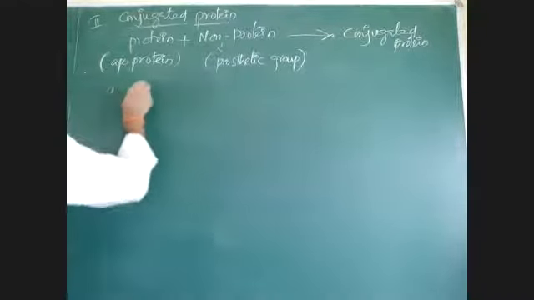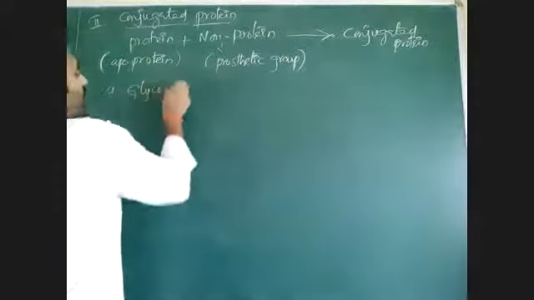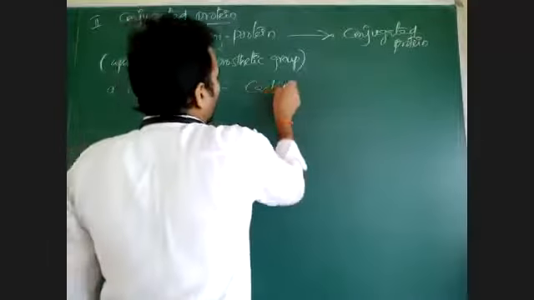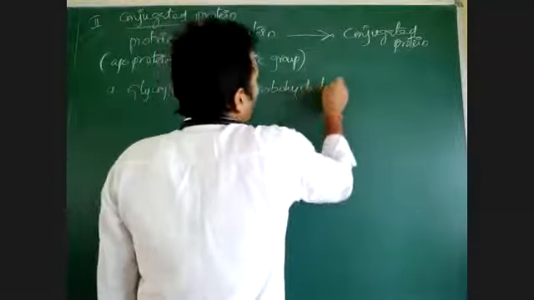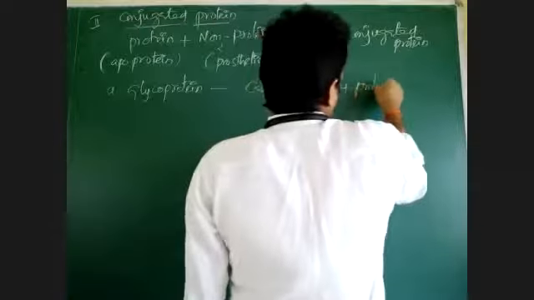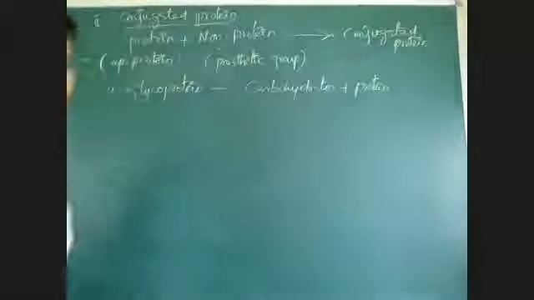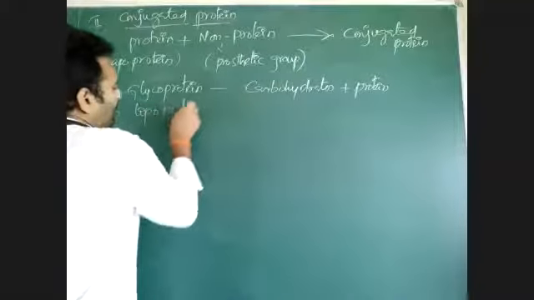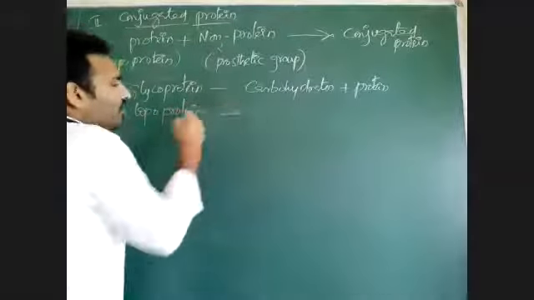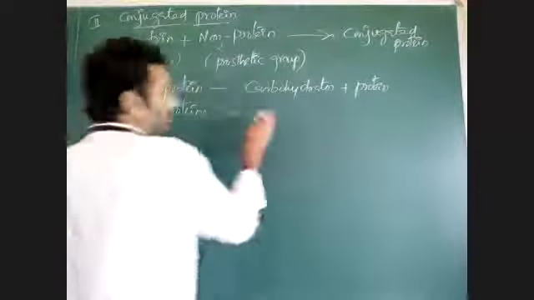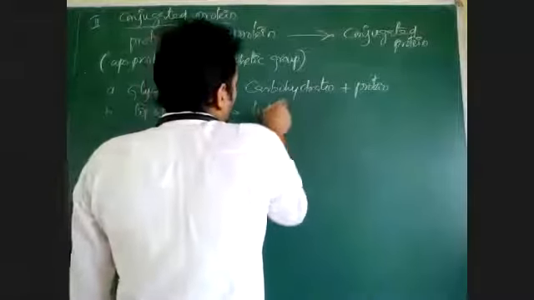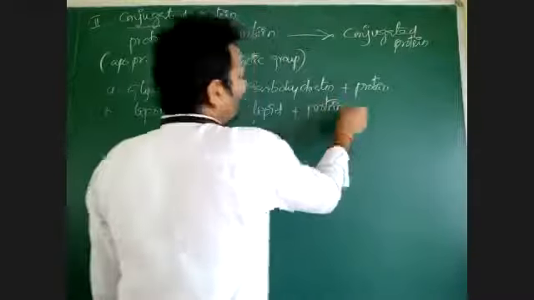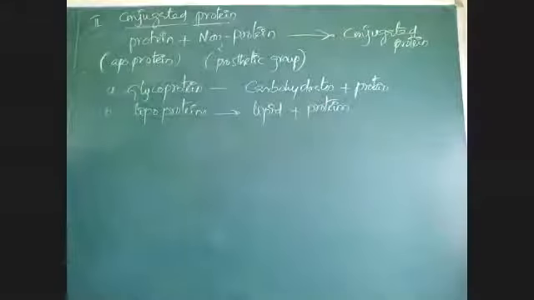One, glycoprotein. Glycoprotein means carbohydrates plus protein will form glycoprotein. Lipoproteins. Lipoproteins we already saw under compound lipids. Same here. Lipid plus protein. When lipids combine with proteins, there is formation of lipoprotein.